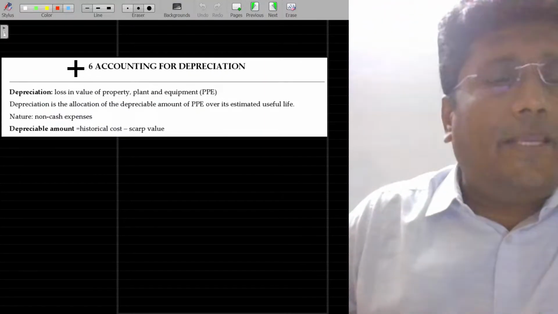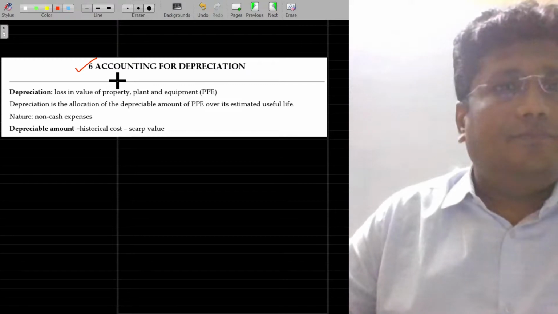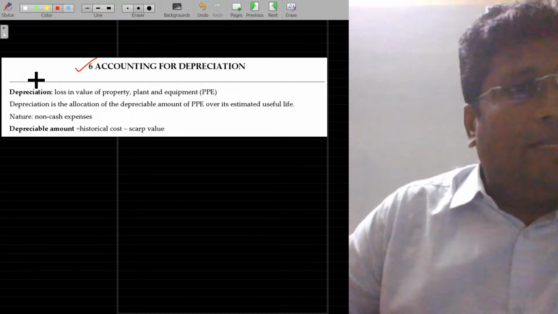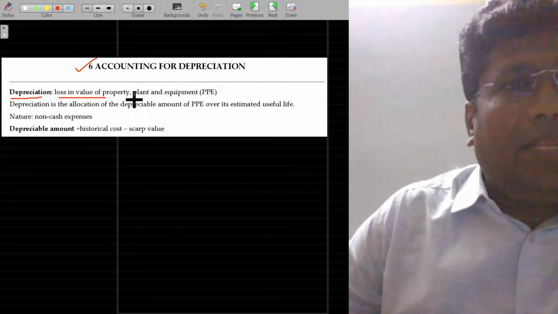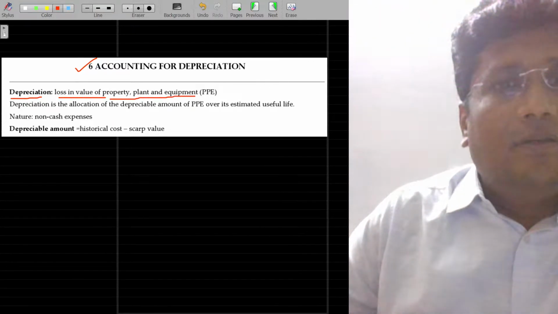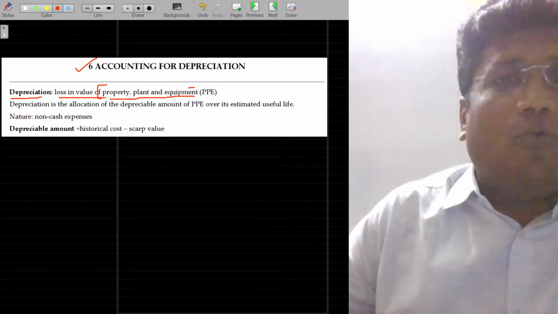Let's now discuss the concept, accounting for depreciation. Depreciation is nothing but loss in value of property, plant, equipment. Currently, we will call the assets as property, plant, equipment only by default.